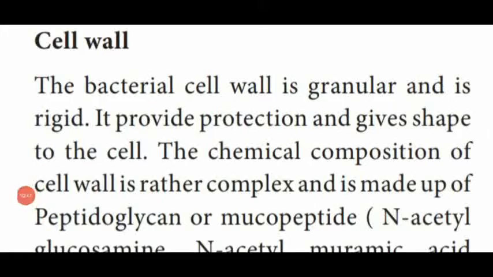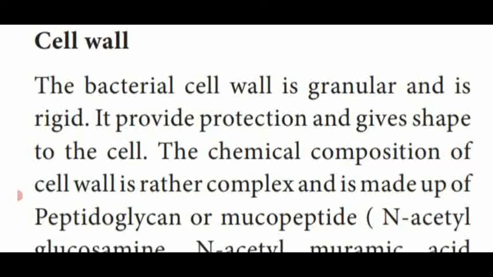Dear students, next one, cell wall. The bacterial cell wall is granular. Granular means it is made up of minute solid particles, and also it is rigid. That means it gives rigidness or tightness to the bacterial cell, and also it gives protection and the shape of the bacterial cell.